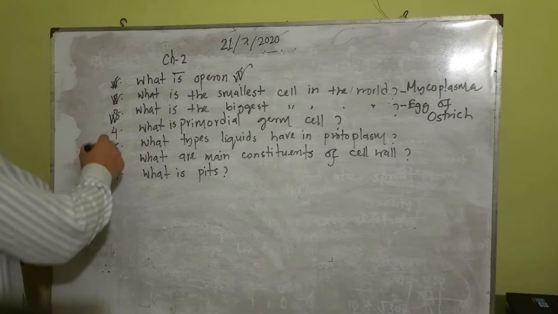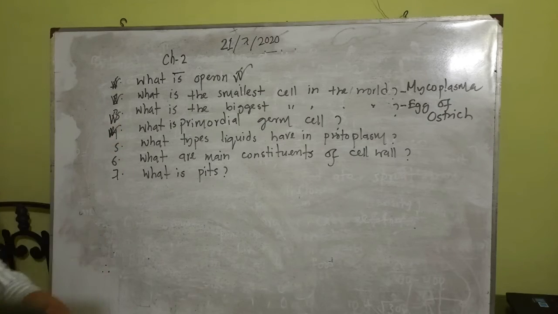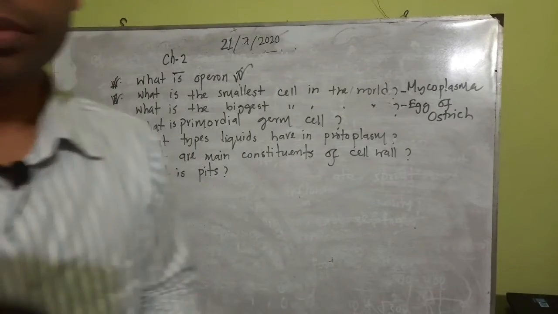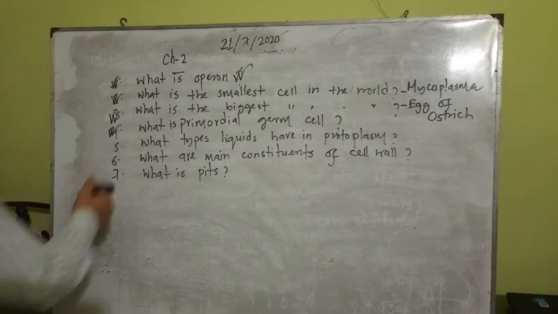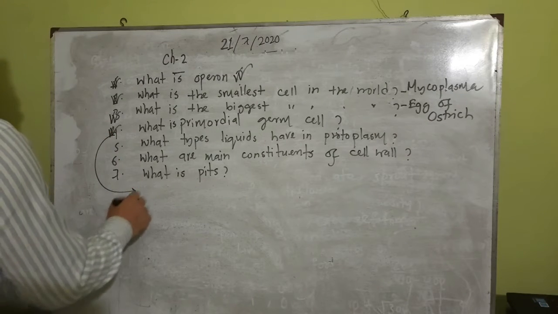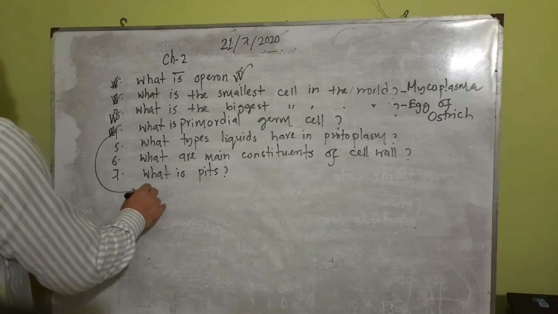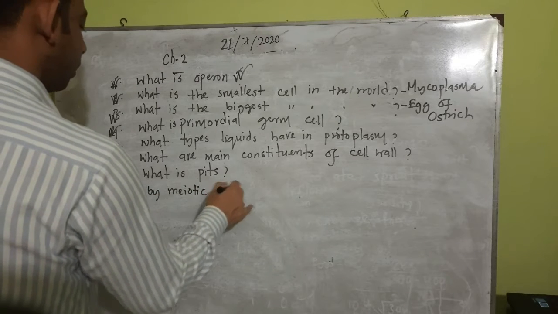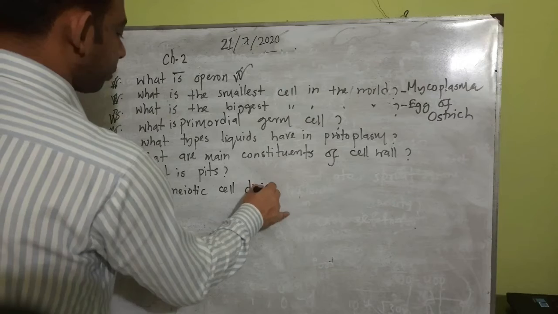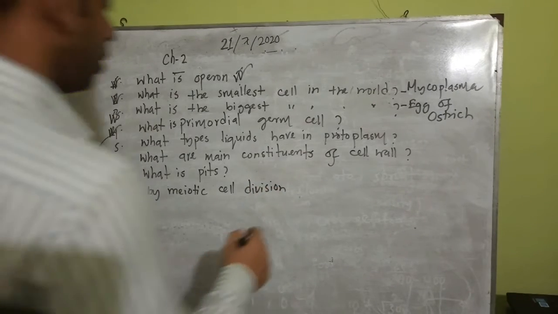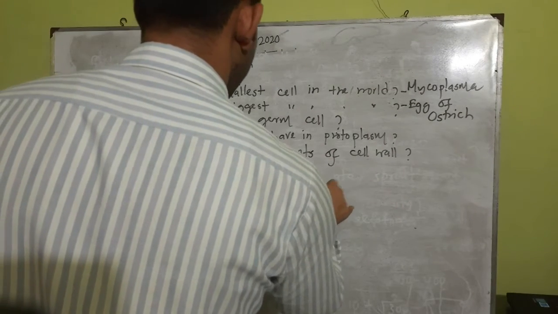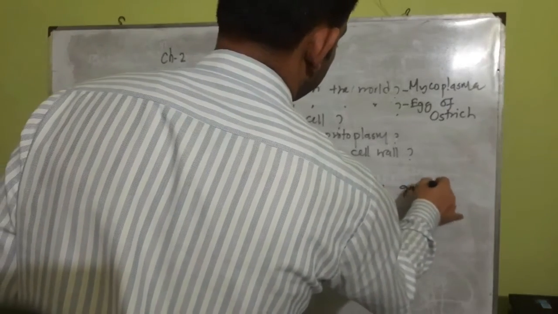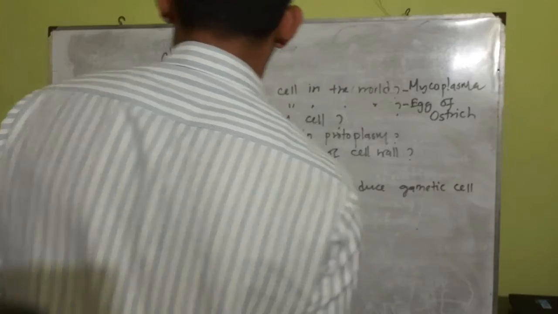What is primordial germ cell? Another very important one. Primordial germ cell is the precondition. That means by meiotic cell division, they produce gametic cells.